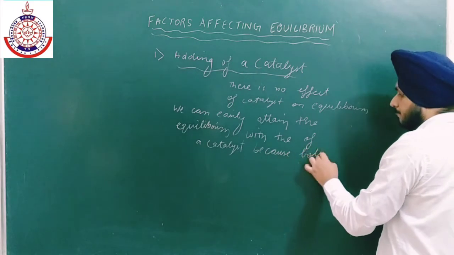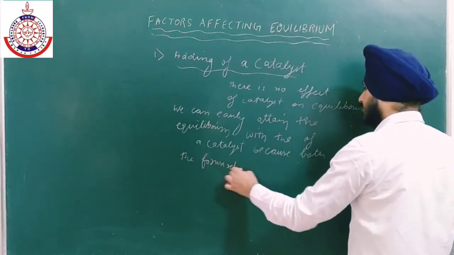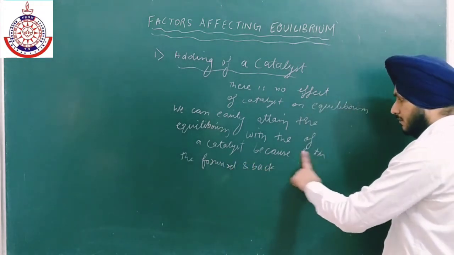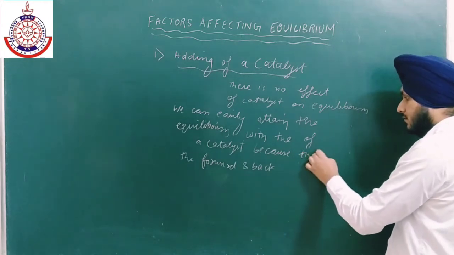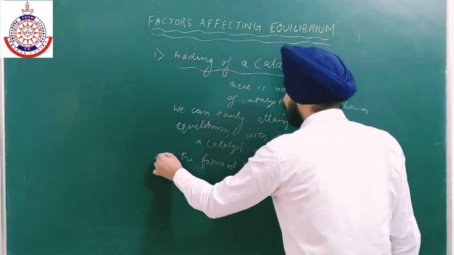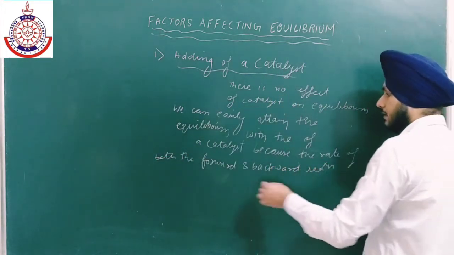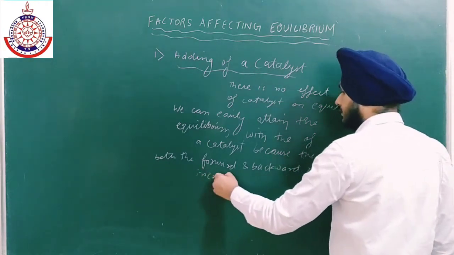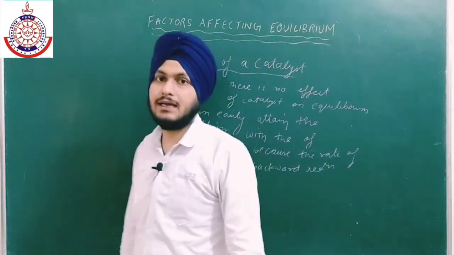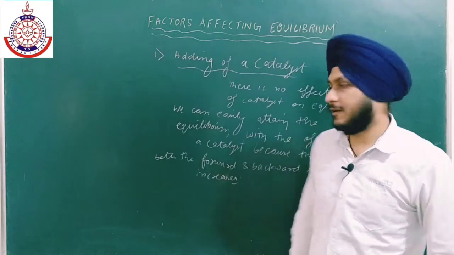So we can easily attain the equilibrium with the help of a catalyst because the rate of both the forward and backward reaction increases. So this is the main reason why we can easily get the equilibrium stage with the help of a catalyst.